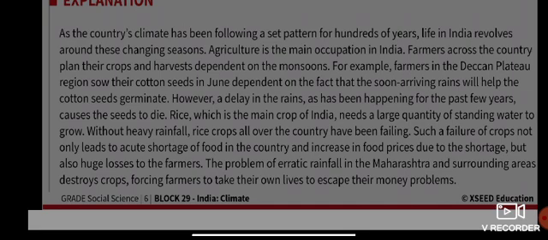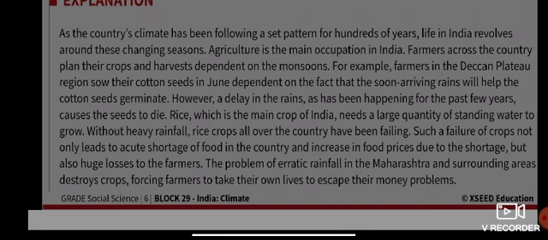Take the example of Nagaland, or Kohima in particular. This year, many people were not able to do their paddy fields because of the delay of the monsoon, the delay of rainwater. Similarly, farmers in the Deccan Plateau region sow their cotton seeds in June, depending on the arriving rain to help the seeds germinate.